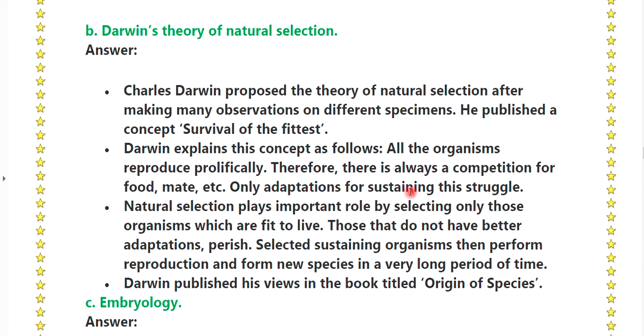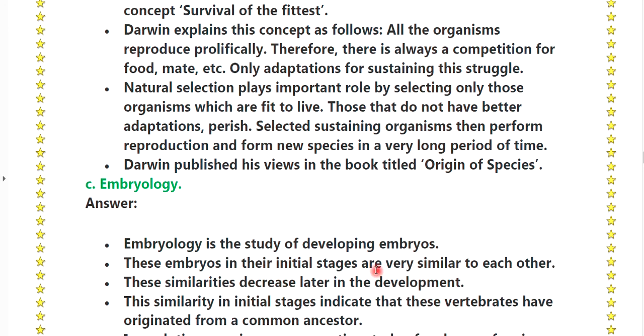Only those with adaptation can sustain this struggle. Natural selection plays an important role by selecting only those organisms which are fit to live. Those that do not have better adaptation perish. Selected surviving organisms then reproduce and form new species in a very long period of time. Darwin published his views in the book titled Origin of Species.